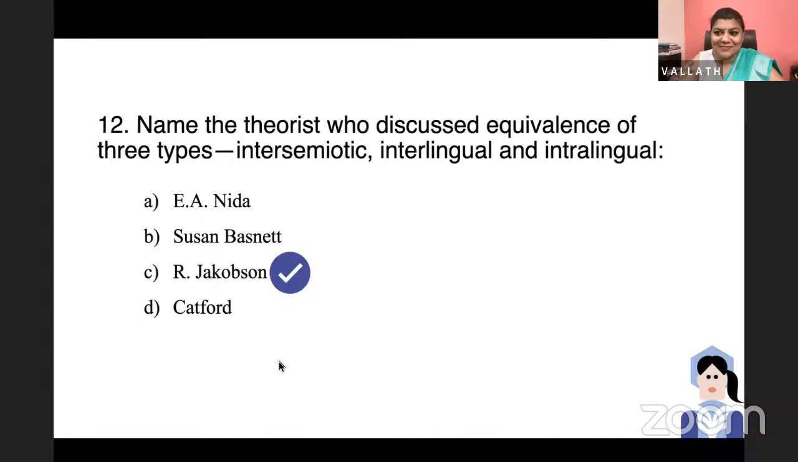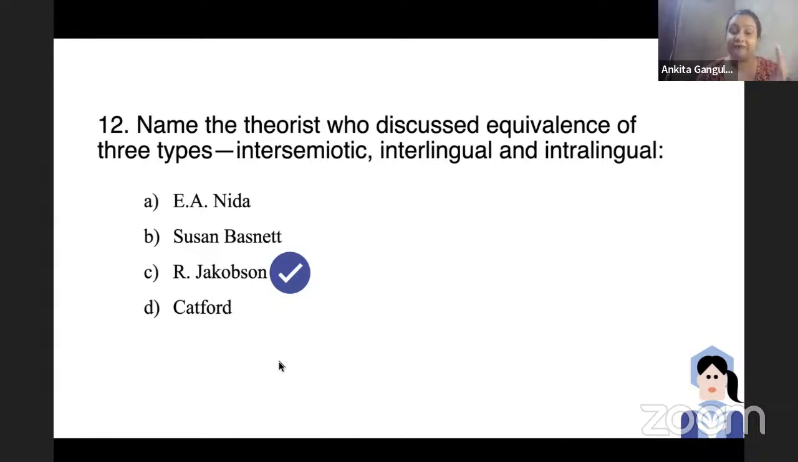Again, answer. Ankita? Okay, so name the theorist who discussed equivalence of three types: intersemiotic, interlingual, and intralingual. As you can see, here it is Roman Jakobson, but it is very important to understand that these three terms actually explain the triadic division of translation, which was made by Roman Jakobson in his very important work on linguistic aspects of translation. This work was published in 1959, and these three terms refer to the three types of translations according to Roman Jakobson.